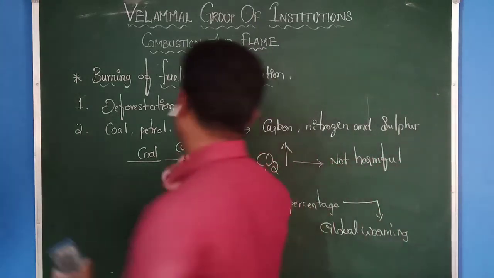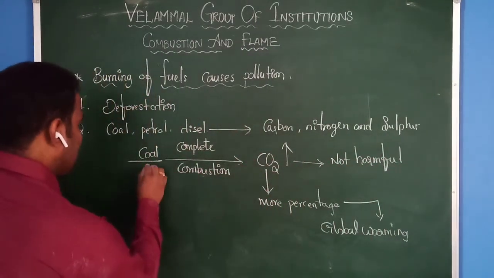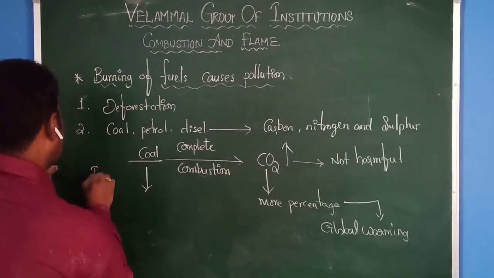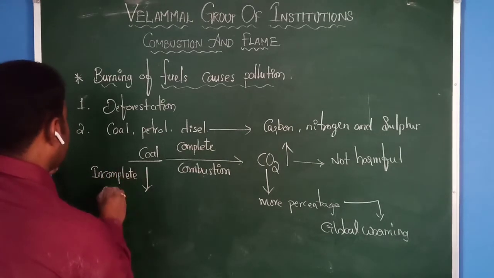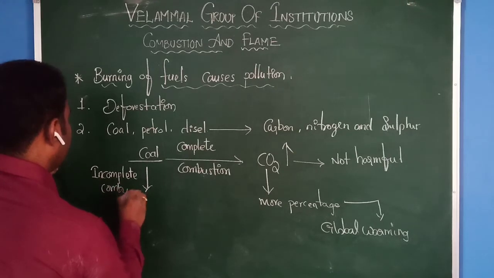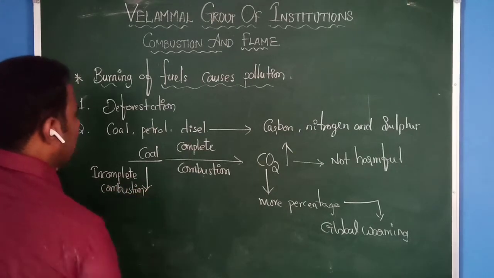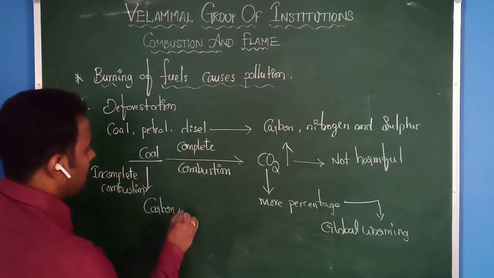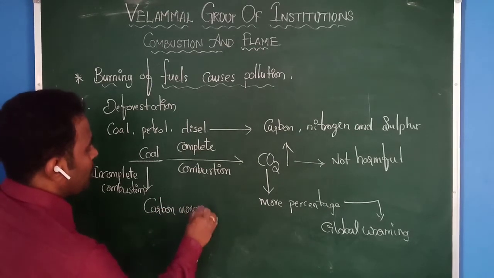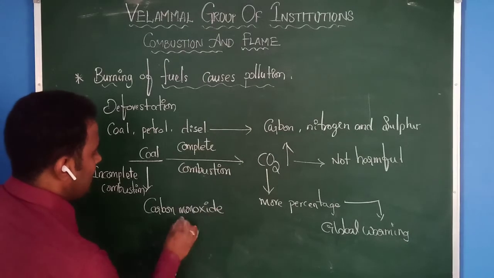Okay. That is complete combustion, but in the case of incomplete combustion, it will produce one gas that is nothing but carbon monoxide. What is that one?